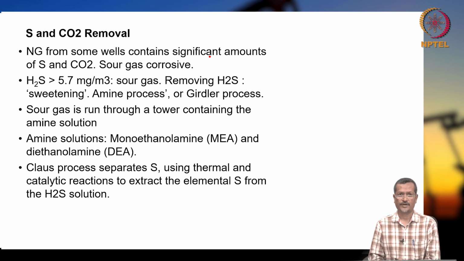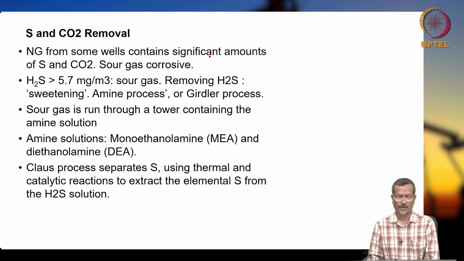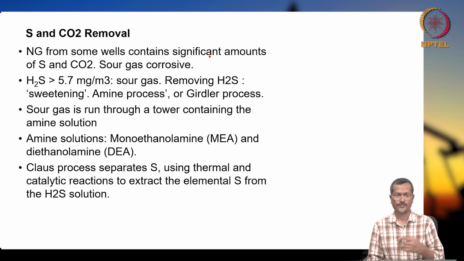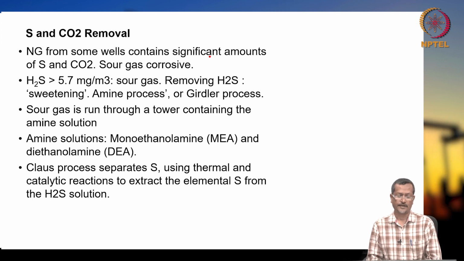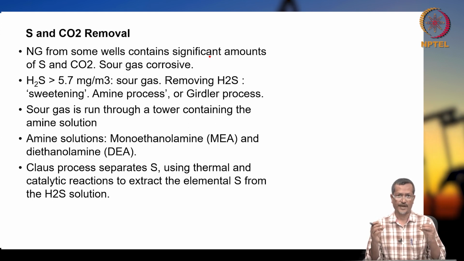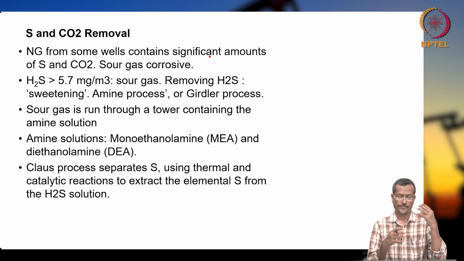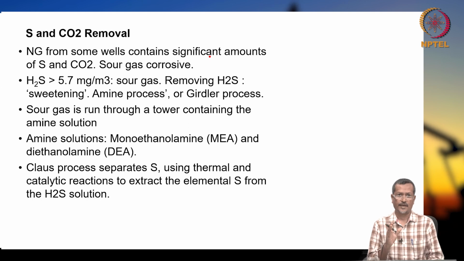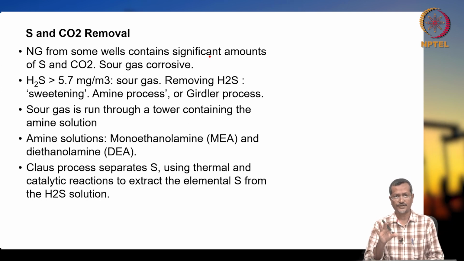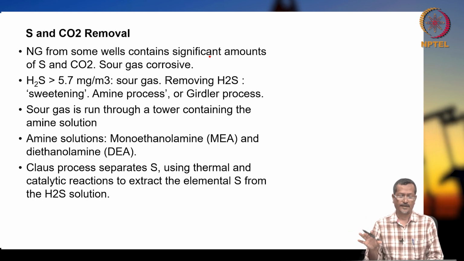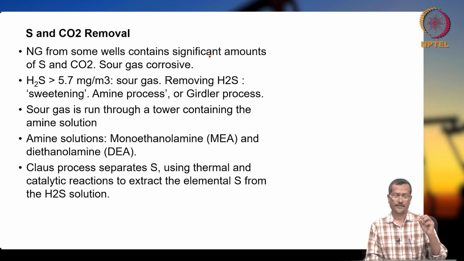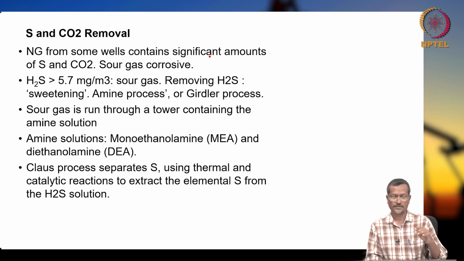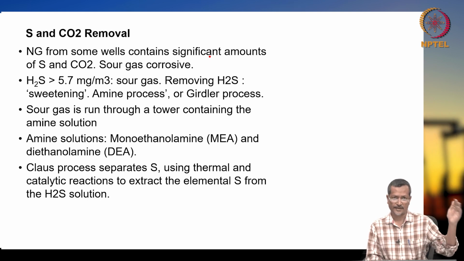Sour gas runs through a tower with amine solution, MEA, DEA. Different types of amine solution are possible, and the amine solution reacts with your sour component like H2S or carbon dioxide, and creates a rich mixture of amine. The gas without the sour content moves on and you collect that.